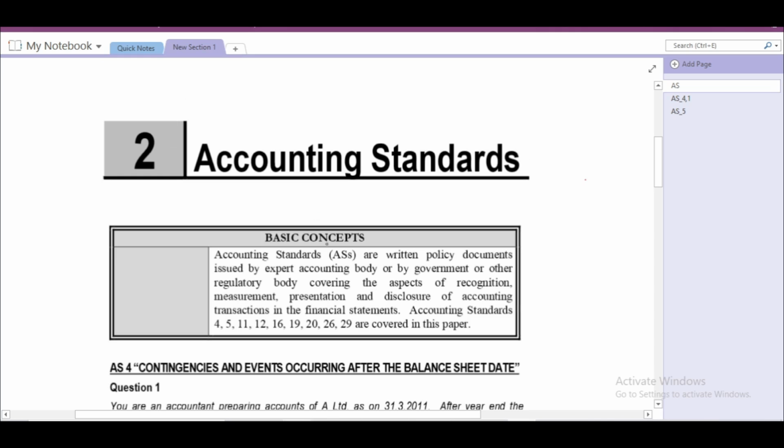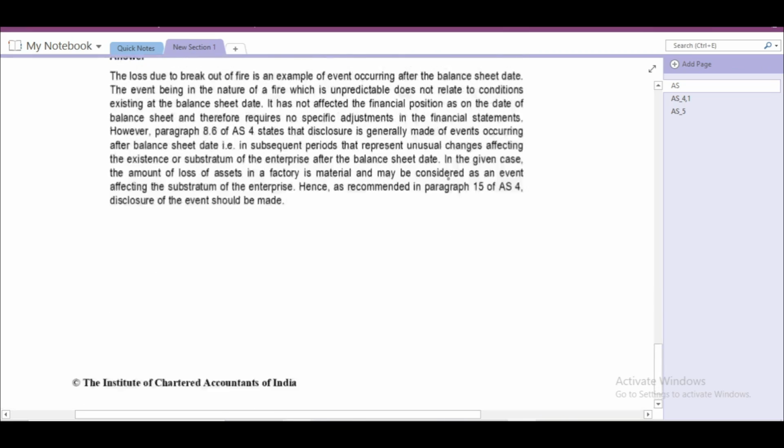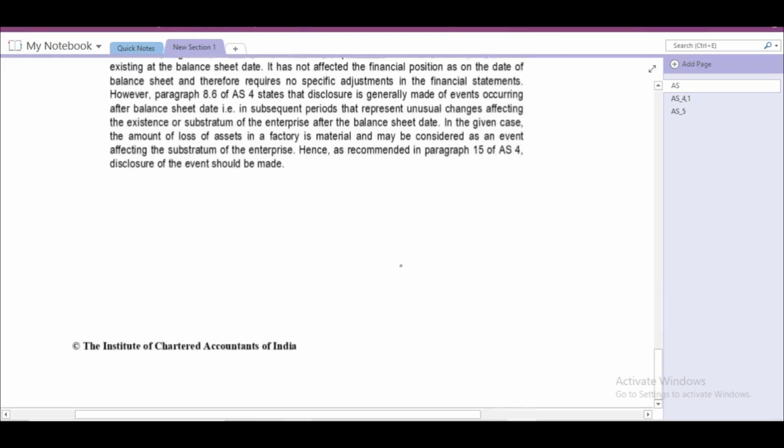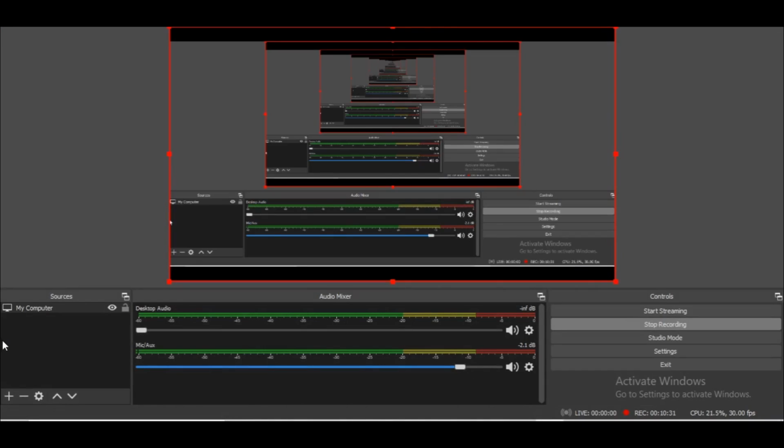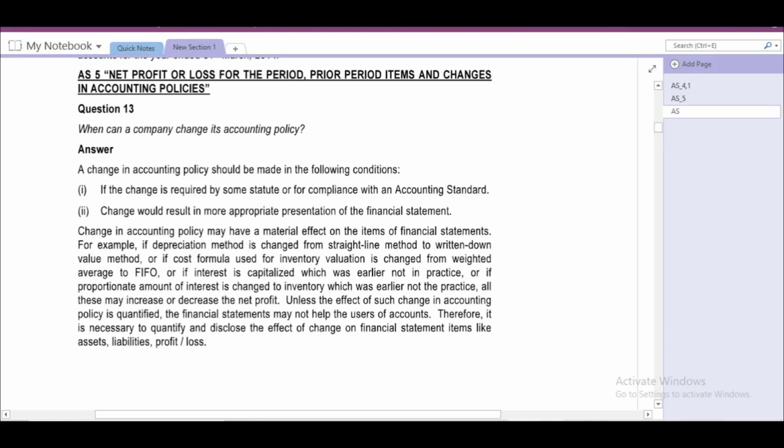Now we'll see practice manual questions. Question number 13.